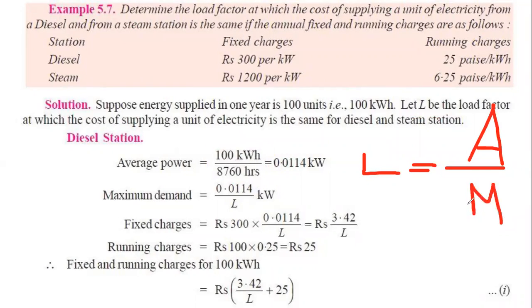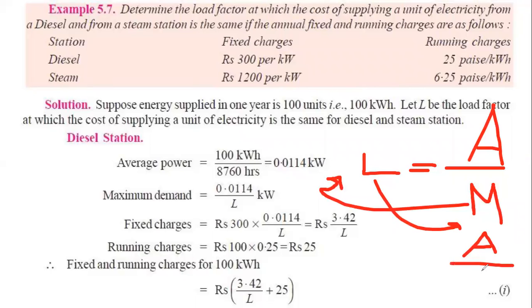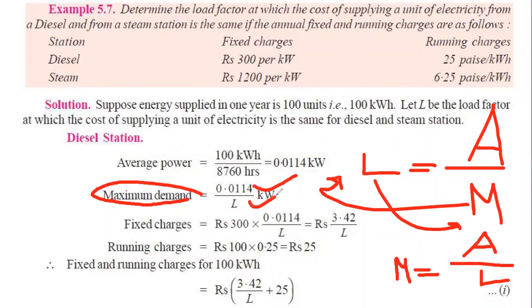So to find out the maximum demand, we can take the M here and L here. That will be the average demand divided by the load factor. From here you can see that the maximum demand will be the average demand by the load factor. The average demand we just found out is 0.0114, divided by the load factor L.